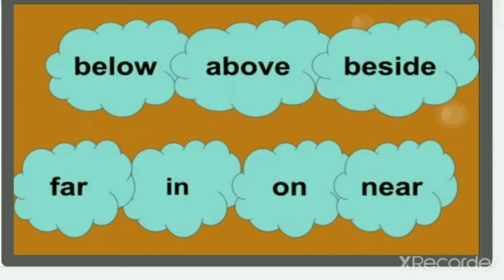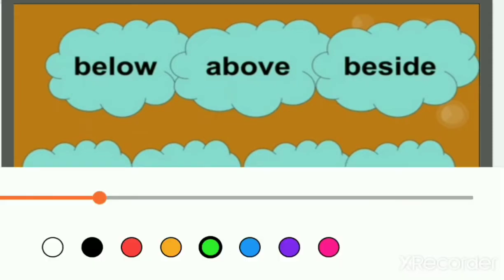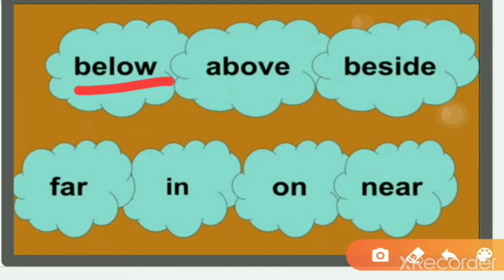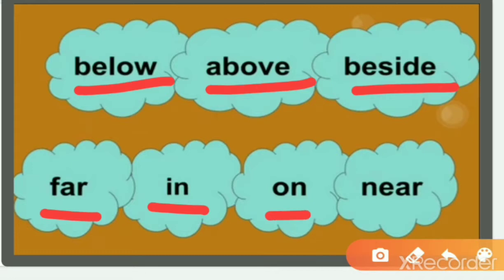Next, these are the prepositions of place, like below, above, beside, far, in, on, near. This shows the prepositions of place, that where the thing is kept or where the thing is.